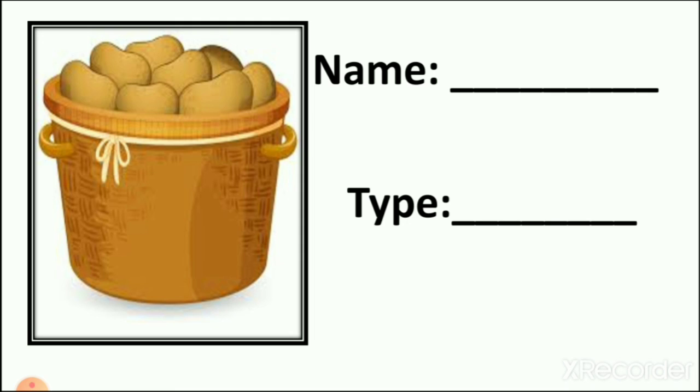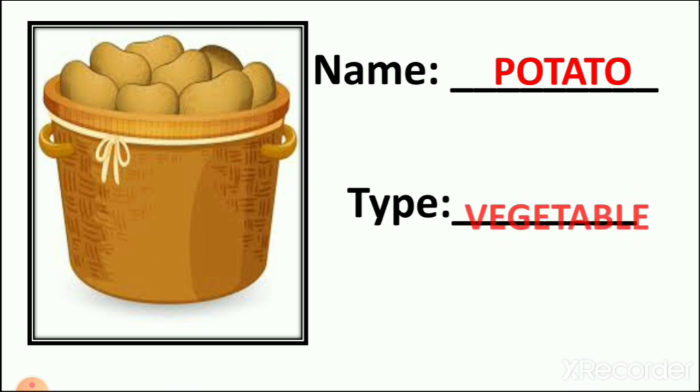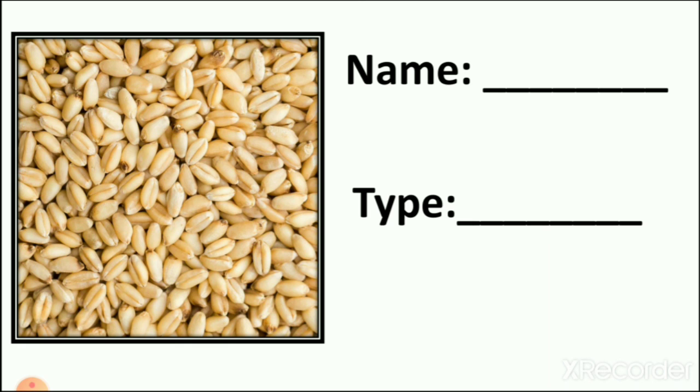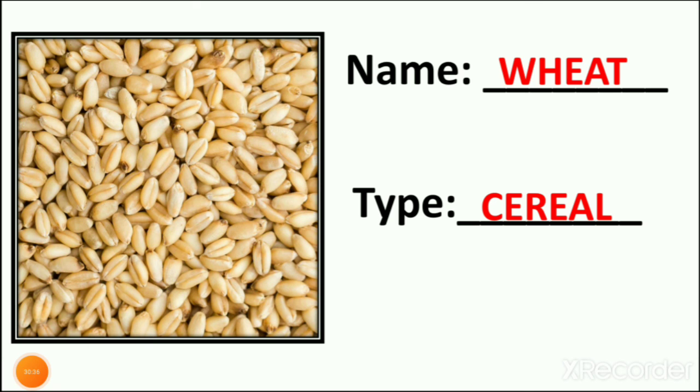Which is this, we all know? Potato, which we eat every day, mostly with every vegetable, with brinjal, with peas, with chicken also. Then it is a vegetable, you all know that potato is a vegetable. Then next, which grain is it? It is wheat, the name of the grain is wheat. And which type is it? It is a cereal. So we consider wheat a cereal.